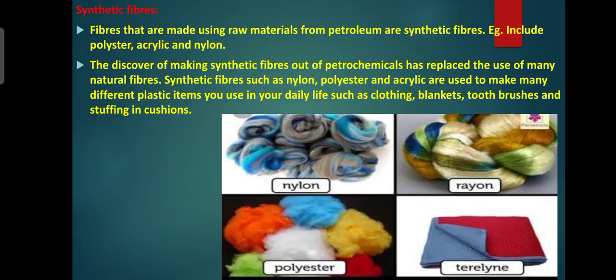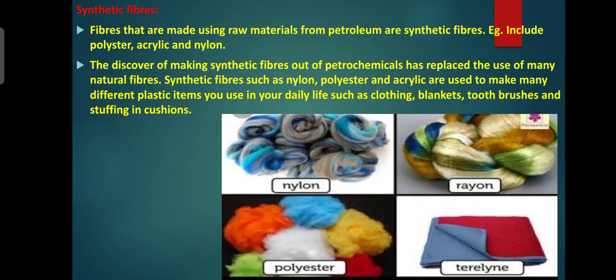Second one, nylon. We get the term nylon from the letters of New York and London. The term was coined in 1931. Nylon comes from coal, water and air. It's very lustrous, easy to wash and elastic. Nylon dries quickly and maintains its shape. Things such as seat belts of the car, sleeping bags, socks, ropes, etc. are made of it.